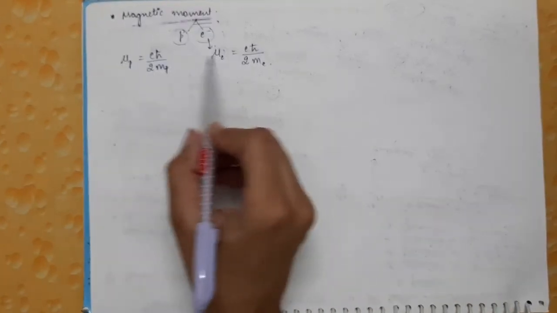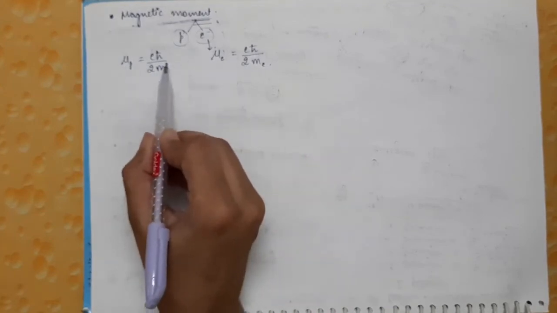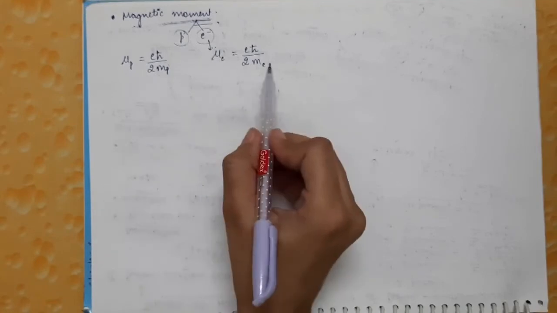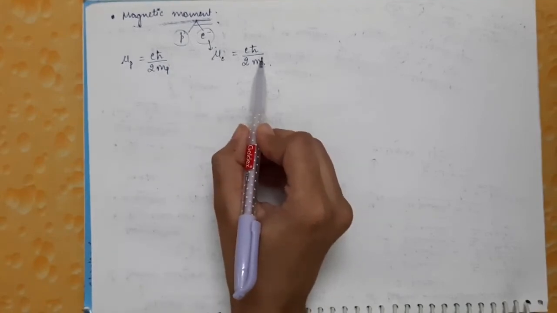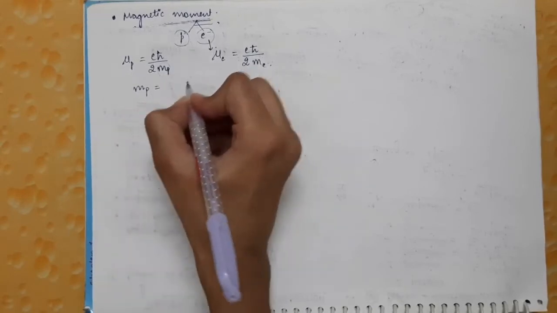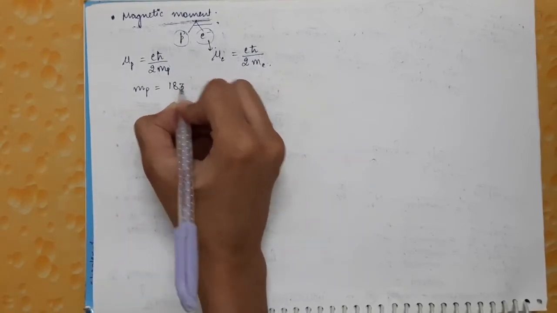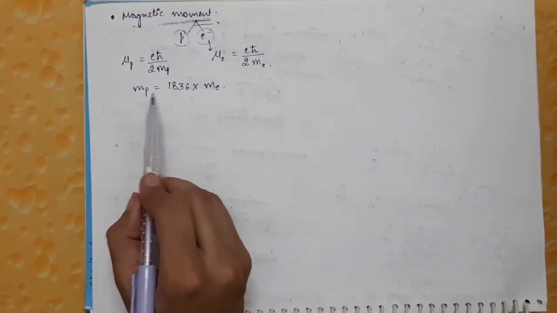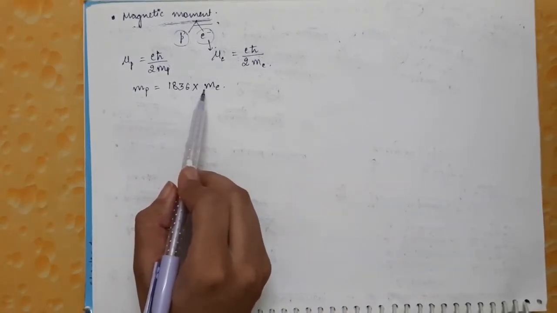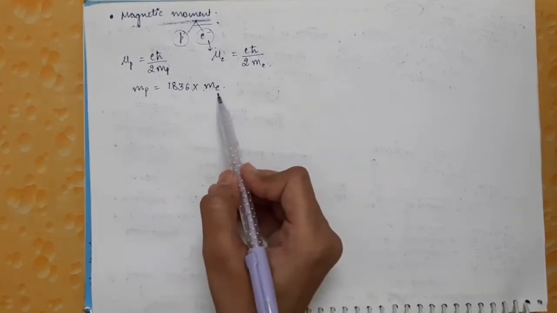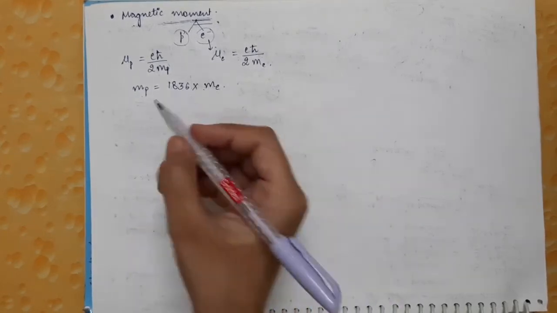What differs between the two magnetic moments is the mass. Here is Mp, the mass of the proton, and here is Me, the mass of the electron, and it is known that the mass of the proton is equal to 1836 times the mass of the electron. That is, the proton is 1836 times heavier than the electron.